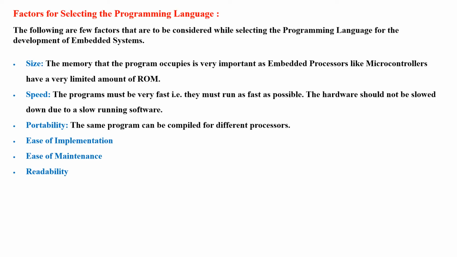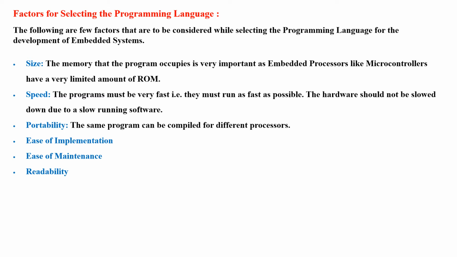Now these are the factors for the selection of programming language. First factor is size. The memory that a program occupies is very important, as embedded processors like microcontrollers have a very limited amount of ROM. Second point is speed.